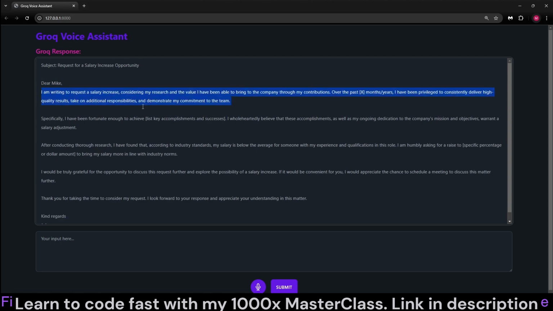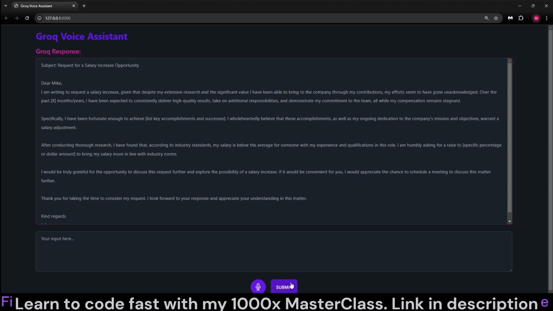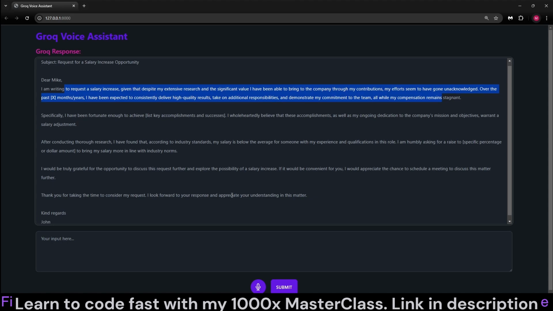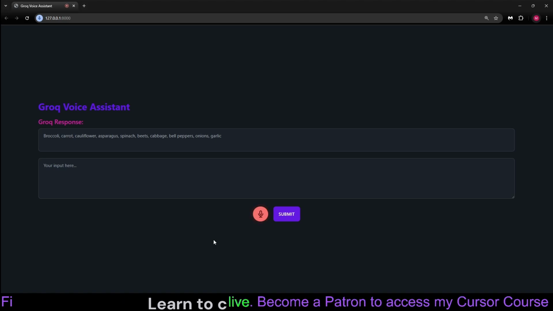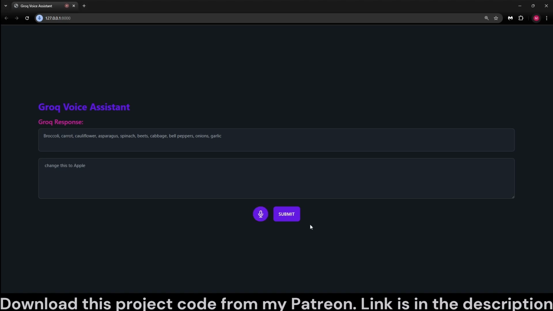And let's say we can select this paragraph. Please make this paragraph a little bit annoyed sounding. Yeah, see, it only modifies that paragraph. We can refresh this and please give me a list of vegetables. There we go. I can select the carrot, change this to apple, submit, and we are able to change it pinpoint.